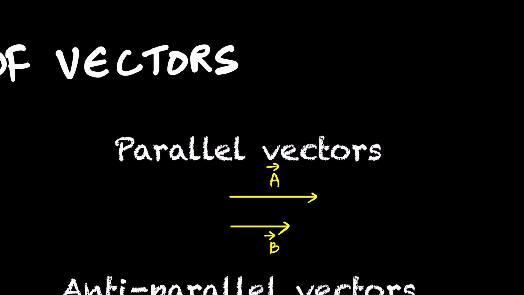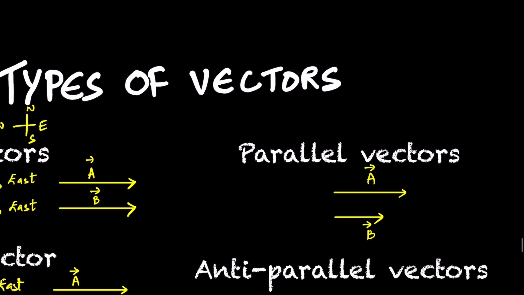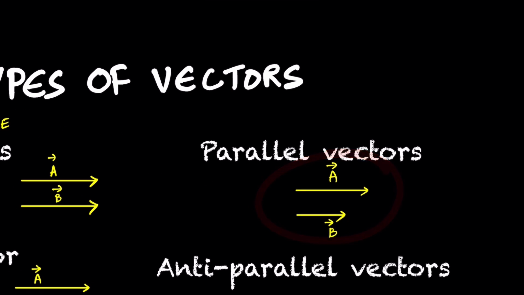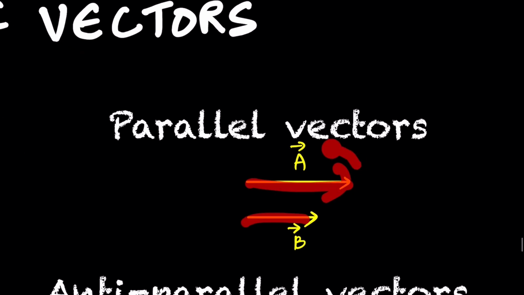Now with this in mind, if you look at equal vectors here, they are also parallel because they're in the same direction. So equal vectors are parallel vectors, but not every parallel vector is an equal vector because they may not have the same magnitude. In the diagram, b is shorter and a is longer, so a has bigger magnitude and b lesser magnitude, but they're in the same direction, so they are still parallel vectors but not equal vectors.